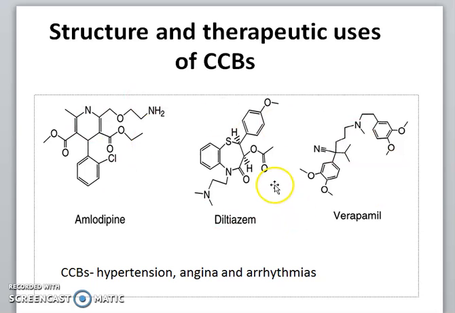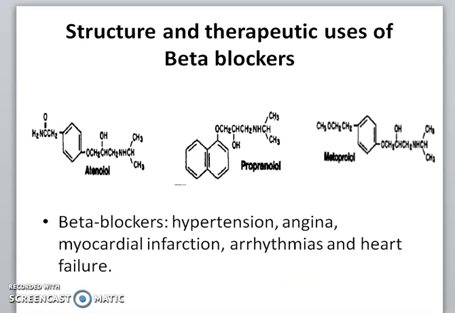Then these are the various structures for the calcium channel blockers. Amlodipine, diltiazem, and verapamil are used in the treatment of hypertension, angina, and arrhythmia. These are the structures for various beta blockers: atenolol, propranolol, and metoprolol, mainly used in the treatment of hypertension, angina, myocardial infarction, arrhythmias, and heart failure.